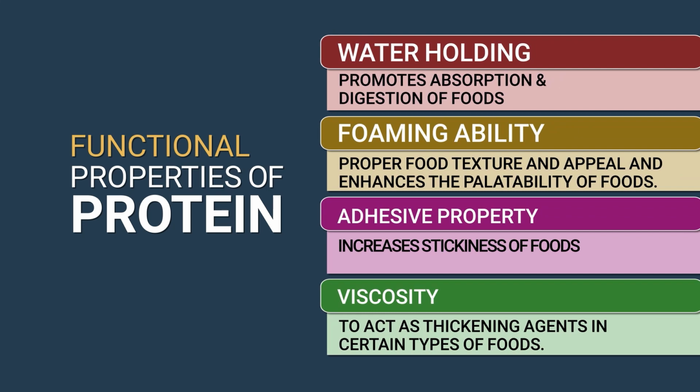Then foaming ability. Foaming ability is responsible for proper food texture and appeal, and it also enhances the palatability of the food. Adhesive property increases the stickiness of the food. Then another functional property is viscosity, and due to viscosity, the protein acts as a thickening agent in certain types of food material.